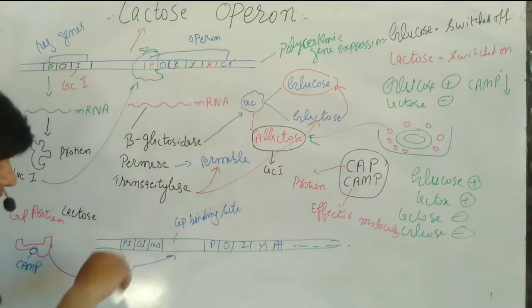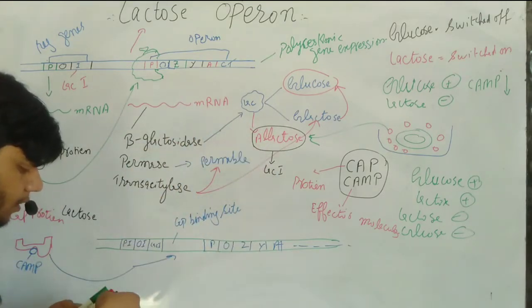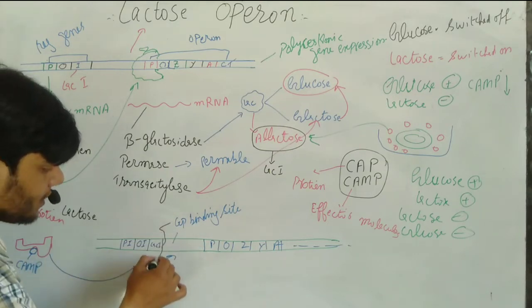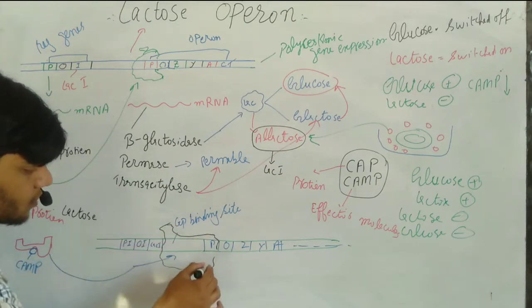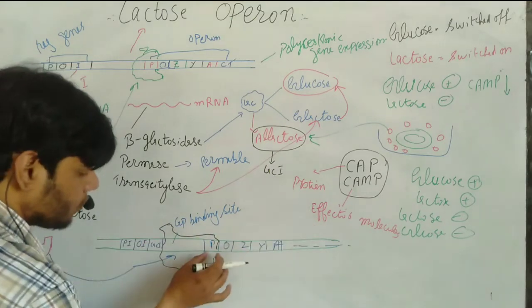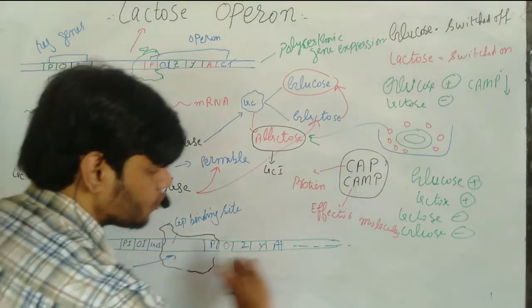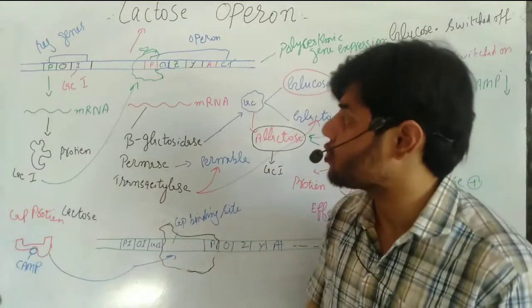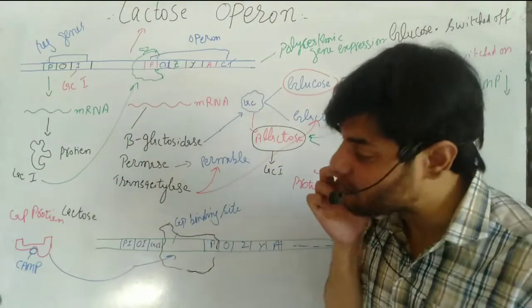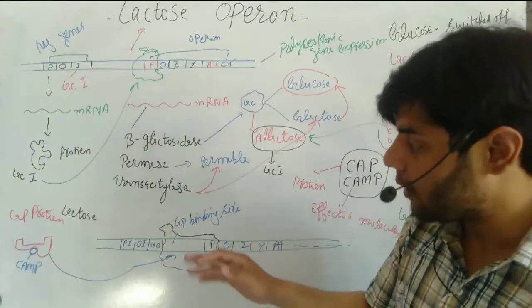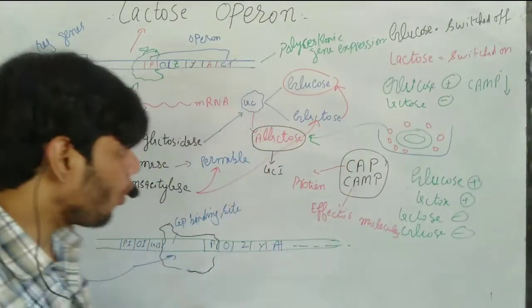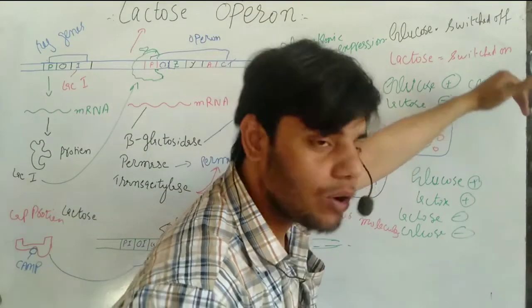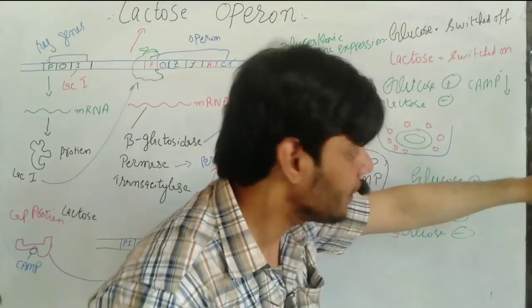RNA polymerase will sit here at the promoter region and transcribe the genes. So this is also the switched on process of the Lac Operon, how it is actually switched on. Okay, so it will be switched on when the glucose concentration is present and the cAMP concentration decreases.